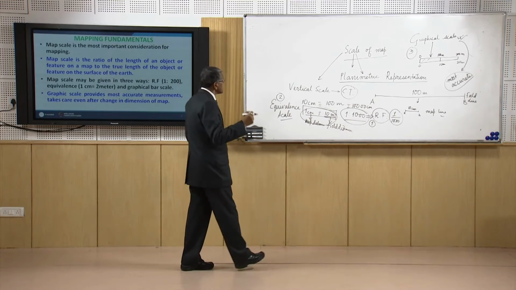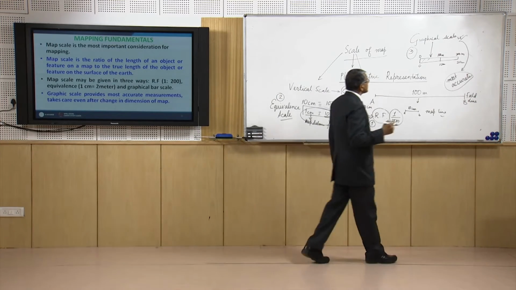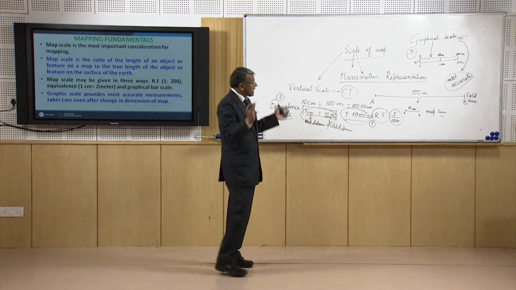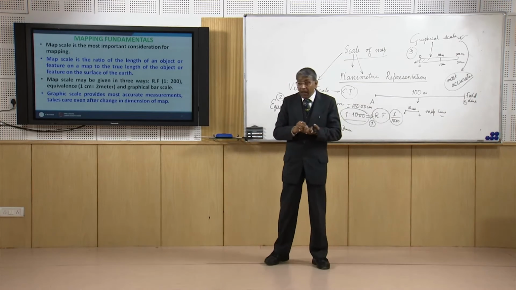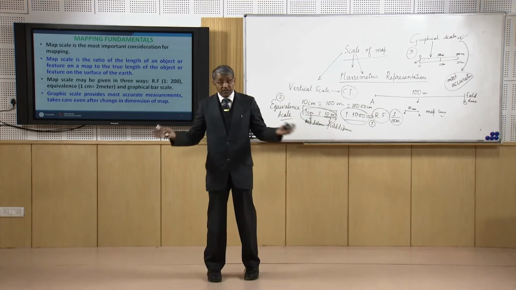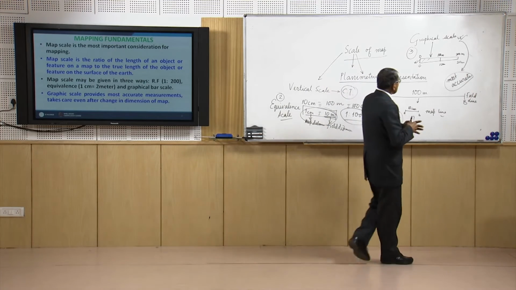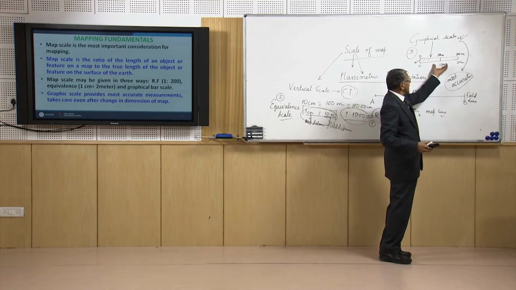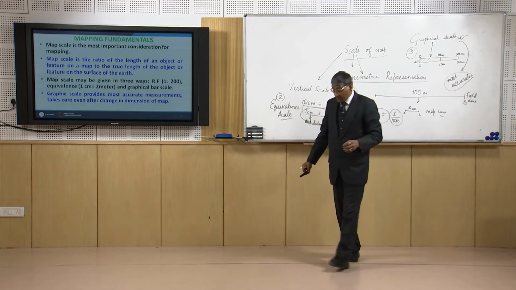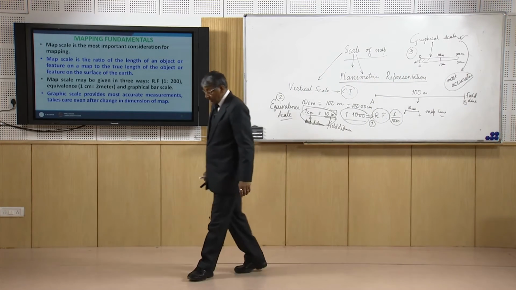Another point which is important with the graphical scale is that if we take any copy of the map, the amount of enlargement or reduction of the map will be the same as the enlargement or reduction in size of this graphical scale.